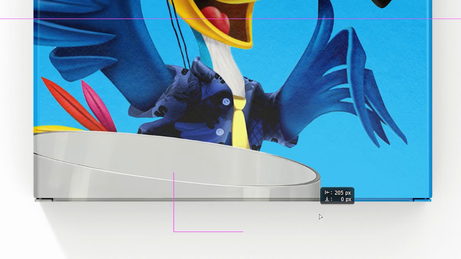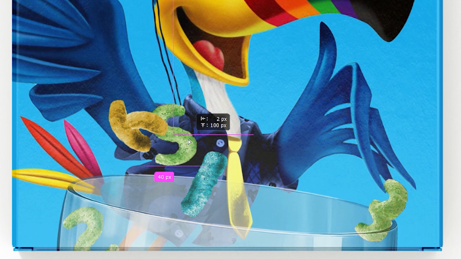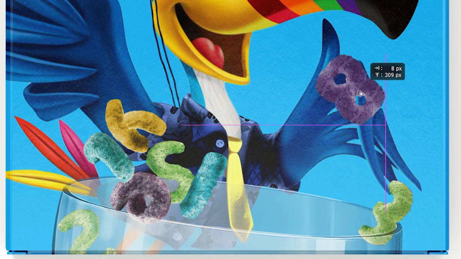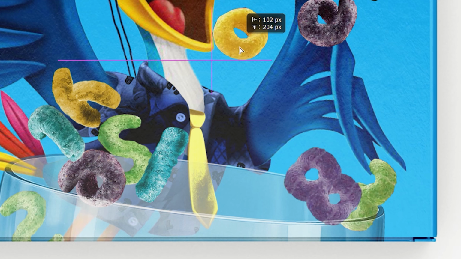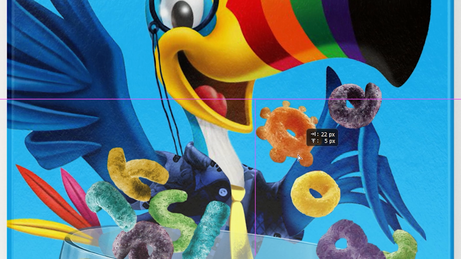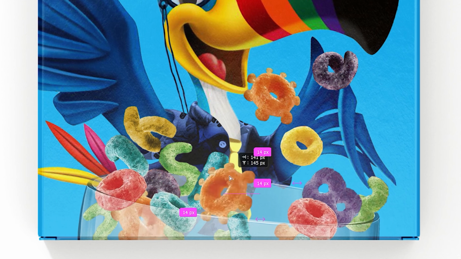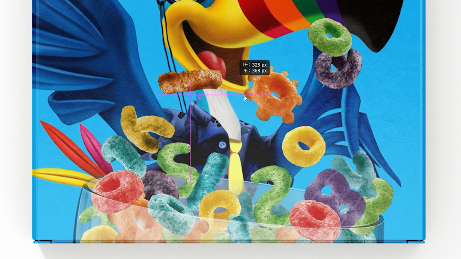We need a bowl for that. I'll change its blending mode. And I start placing our new play for points cereal pieces here, which will be number-shaped cereal from number 1 to 9 and of course number 0 too. This cold symptoms version will have a special one, an influenza virus shaped piece. I'll continue placing more random play for points pieces to fill our bowl.